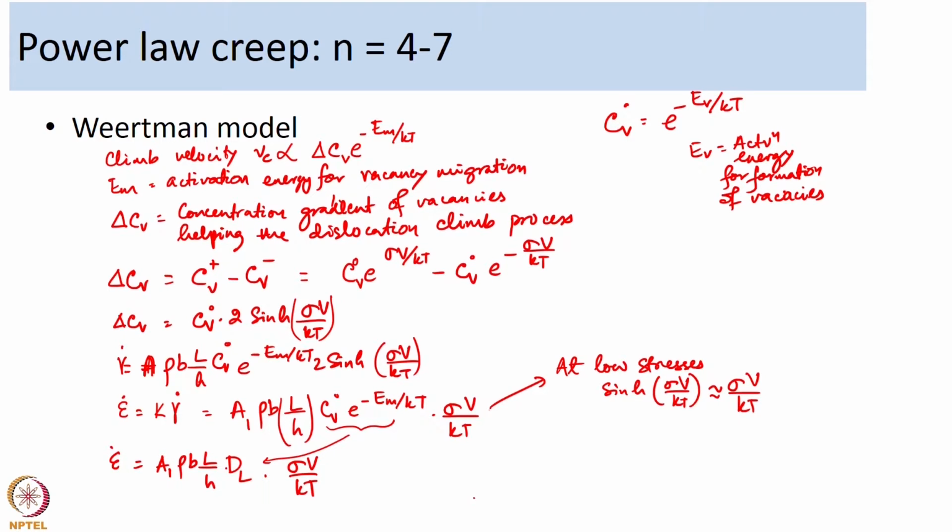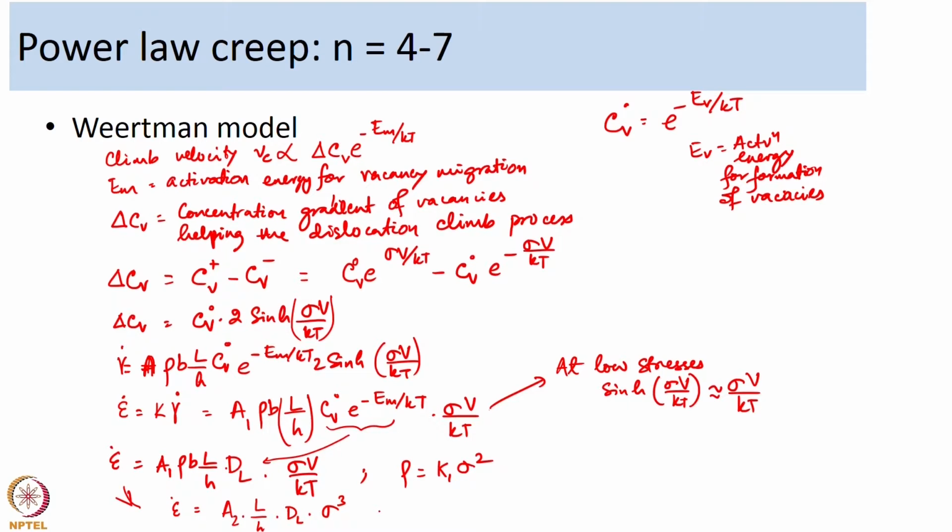And then from Taylor's relation. If you recall, in one of our earlier portions, I was talking about the relationship between dislocation density and applied stress. What people have noticed is that the dislocation density is some constant times the square of the applied stress. So, he used the relation here, and this equation then becomes epsilon dot is some constant A 2 into L by h into d L into sigma cube.